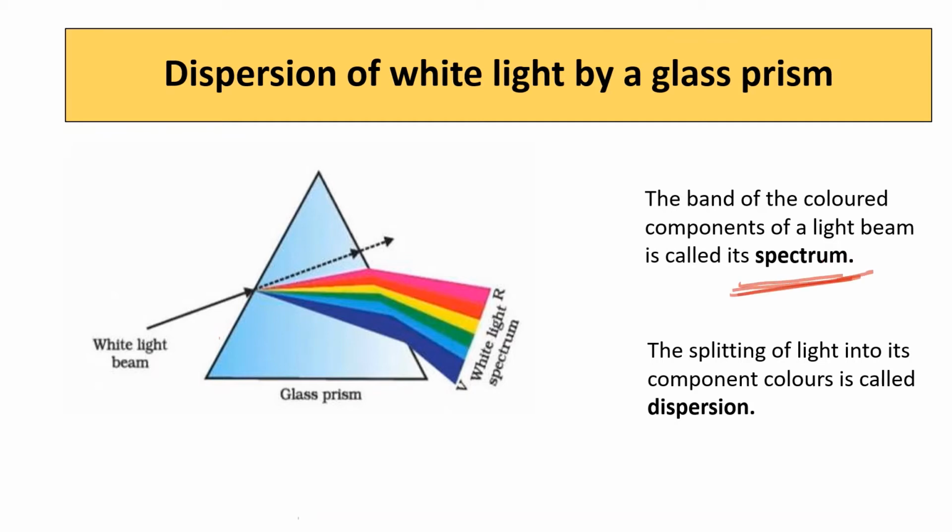What do you call that? This is known as spectrum, this band. Please learn this acronym VIBGYOR to remember the sequence of colors: violet, indigo, blue, green, yellow, orange and red.